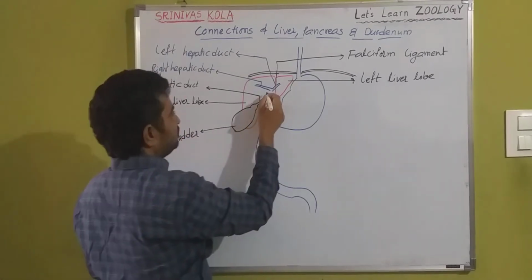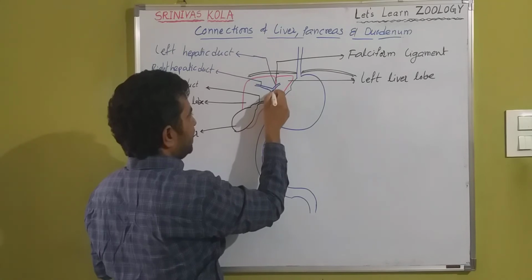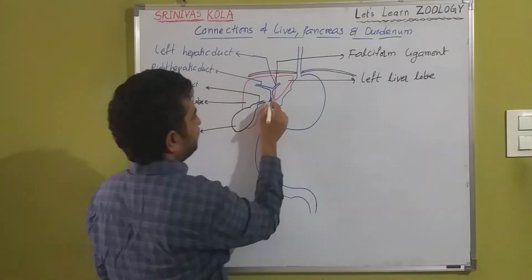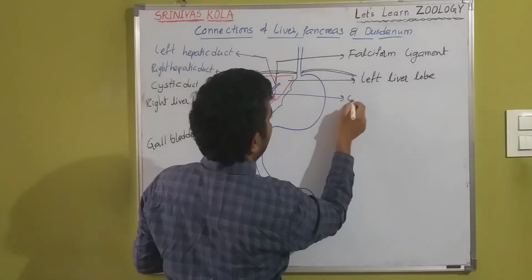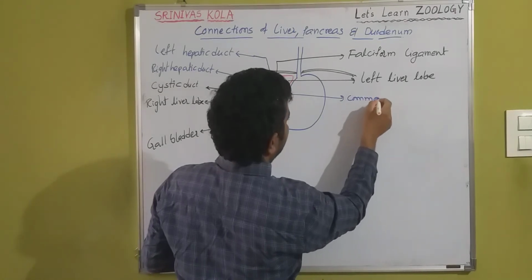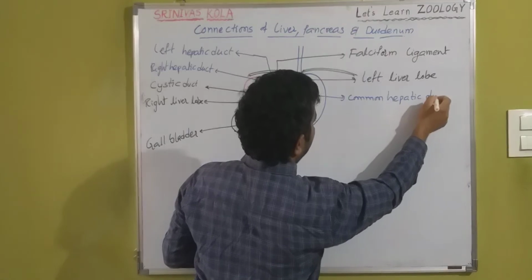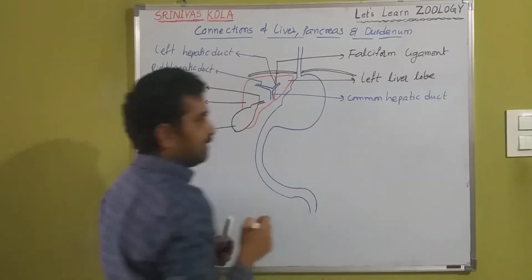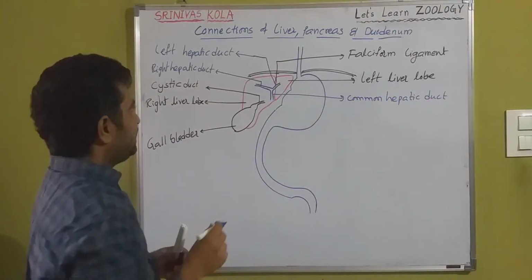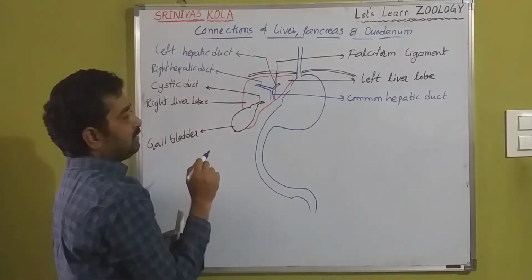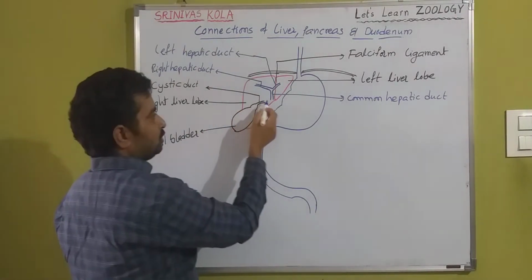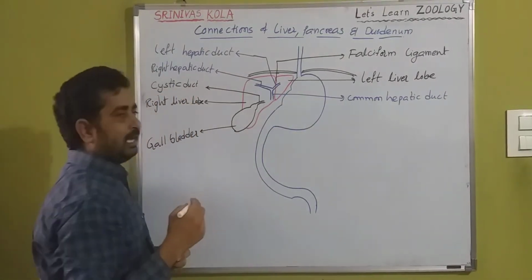These are fused to form a common hepatic duct. So the left and right hepatic ducts are fused to form a common hepatic duct.